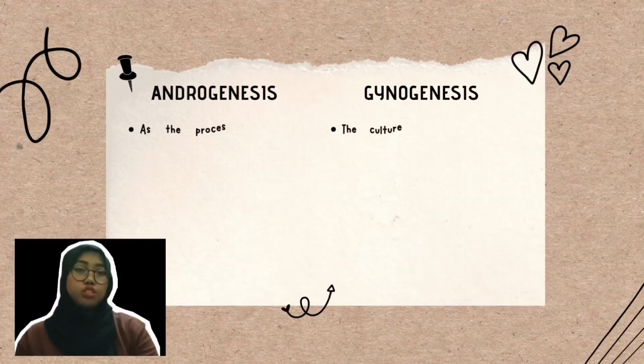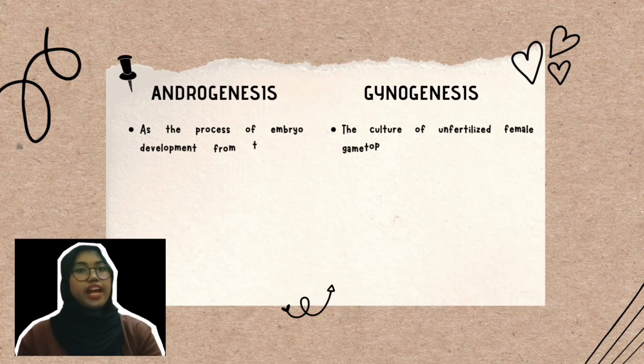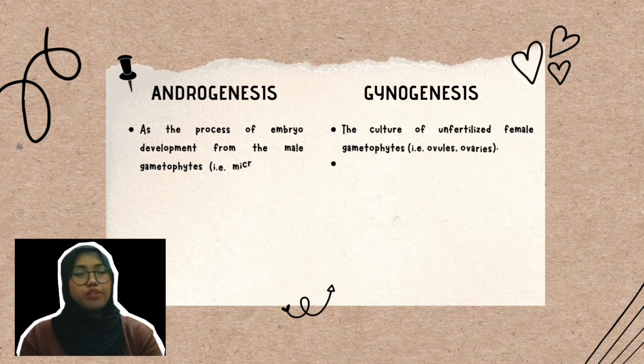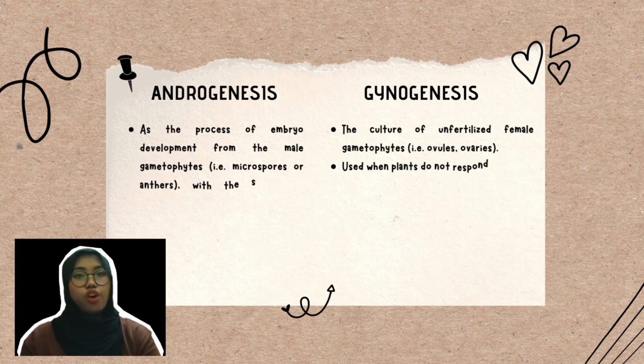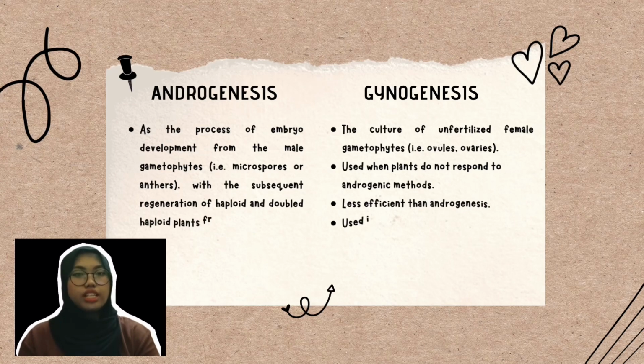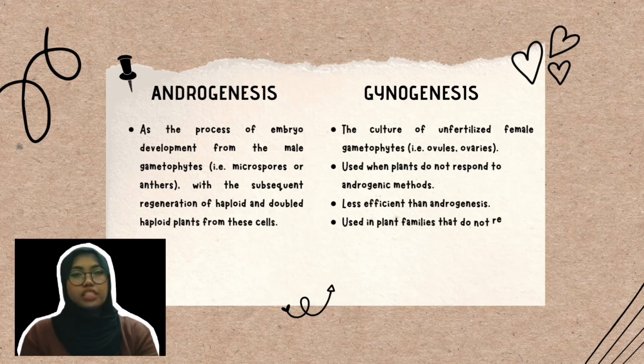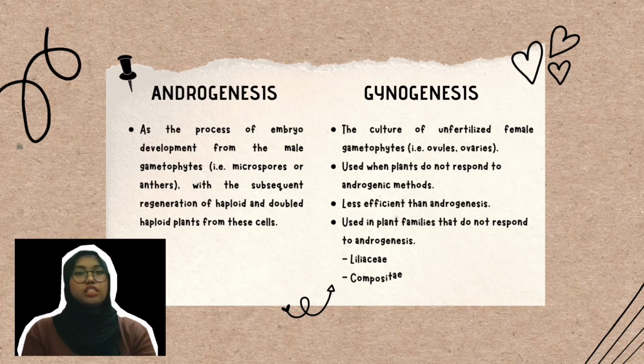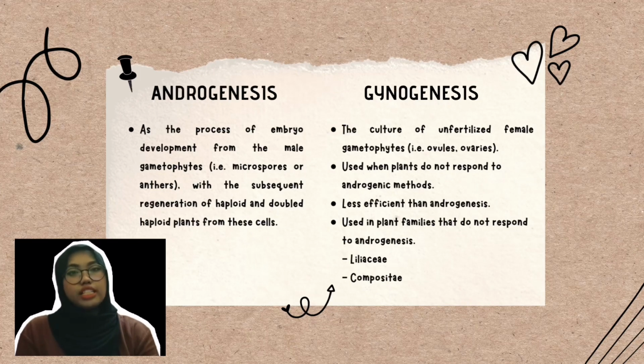So here is about androgenesis and gynogenesis. Androgenesis is defined as the process of embryo development from the male gametophytes, for example microspores or anthers, with the subsequent regeneration of haploid plants from these cells. Meanwhile, gynogenesis is the culture of unfertilized female gametophytes, for example ovules and ovaries.